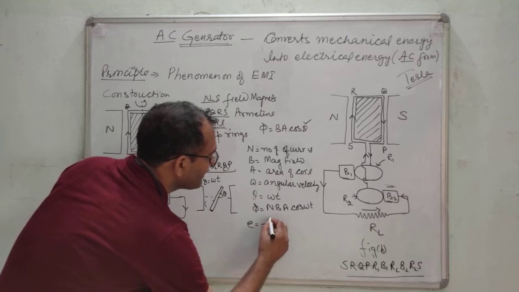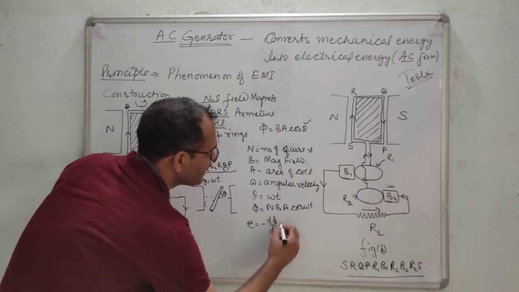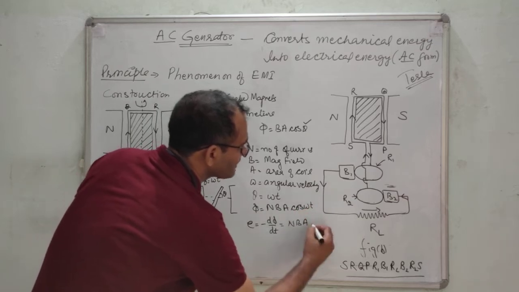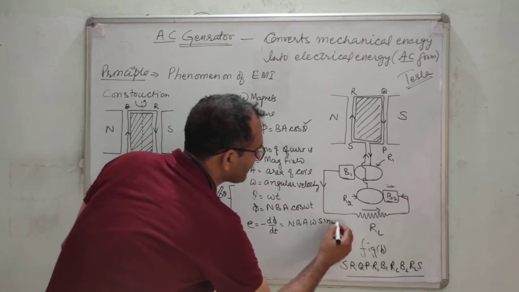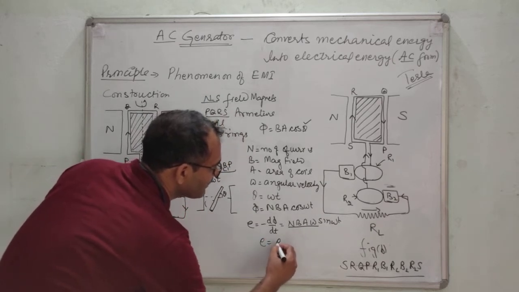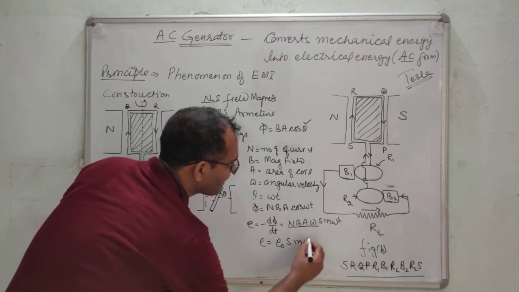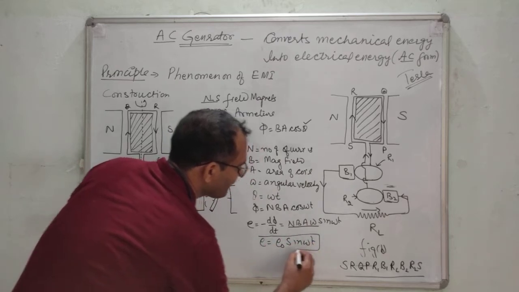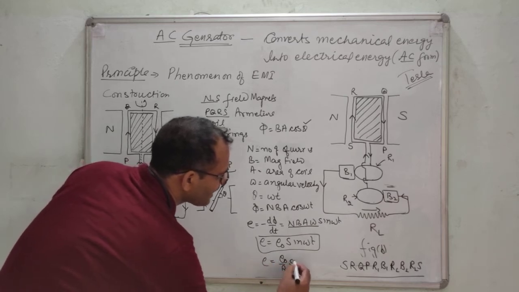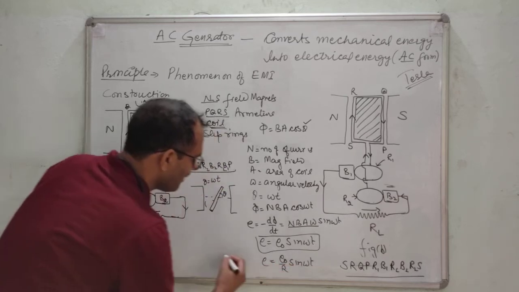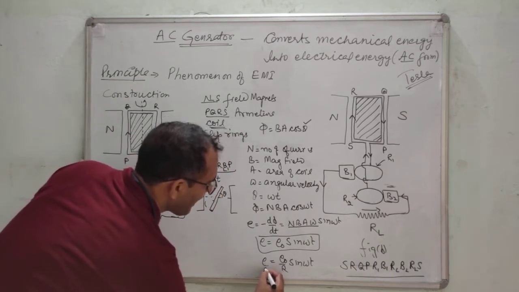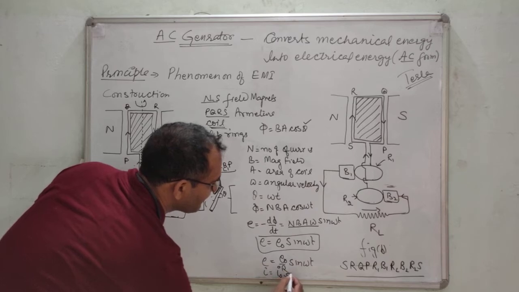E is equal to minus d phi by dt. That is equal to N constant, B constant, A constant, and cos omega t gives omega sin omega t. NBA omega, let this be E naught. E is equal to E naught sin omega t. This is the alternating form. If R is the resistance of the total circuit, then I is equal to E naught by R sin omega t, that is I is equal to I naught sin omega t.